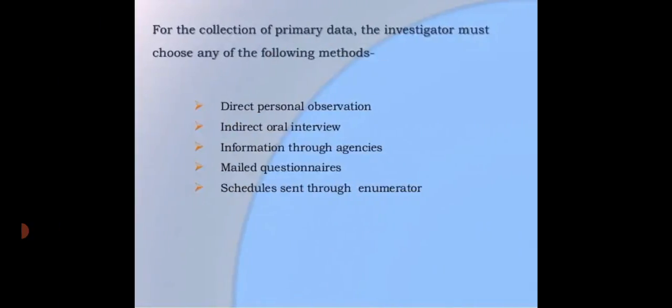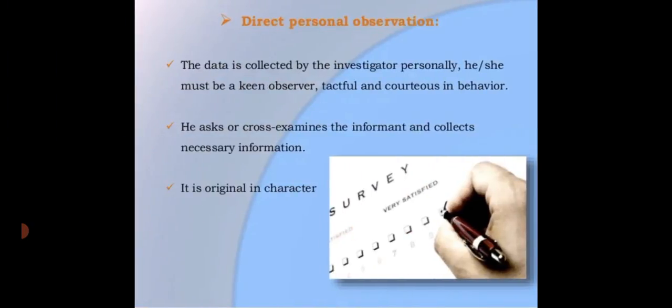For the collection of data, the investigator must choose any one of the following methods. When basic data is to be collected from its primary source, how do we do it? It involves the study of a set of statistical methods or techniques. The following are some of the well-known methods: direct personal observation, indirect oral interview, information through agencies, mail questionnaires, and schedules sent through enumerators.